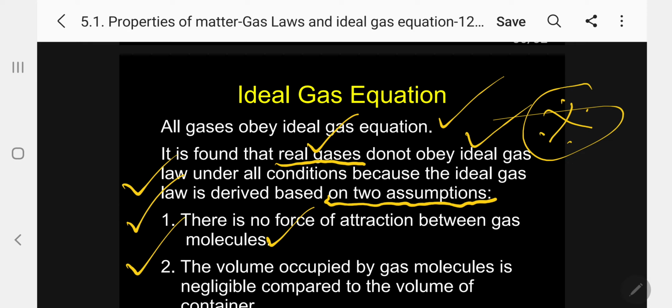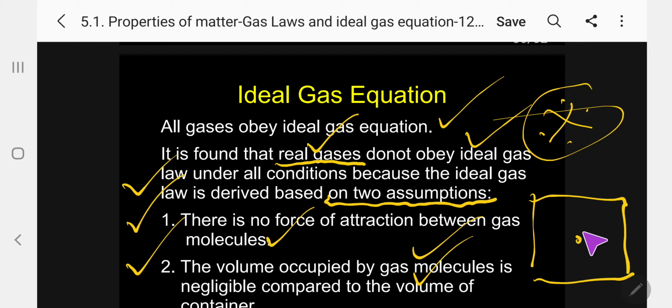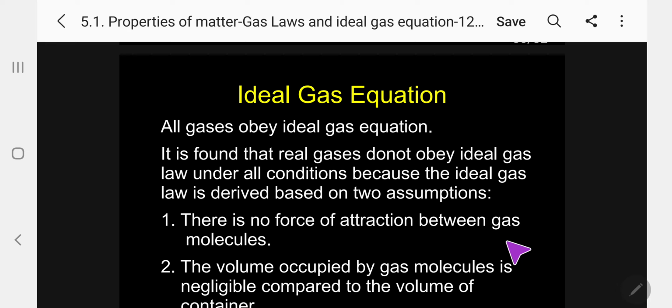Number 2, volume occupied by gas molecules is negligible compared to the total volume of the container. Suppose this is a container, there are some gases inside. If you compare the total volume with the volume of these molecules, the volume occupied by the gas molecules is negligible compared to the volume of the container. Kindly follow.